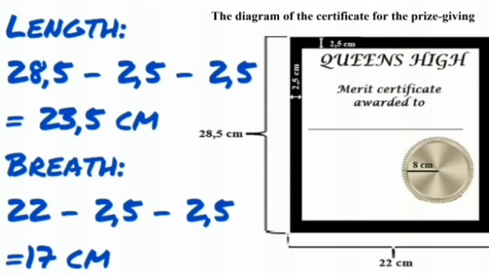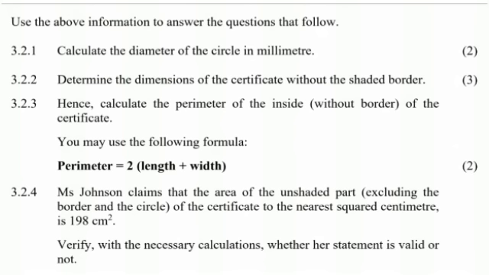We do the same thing with the width or the breadth. You take 22 centimeters, we minus the 2.5 on the left and the 2.5 on the right, and we are left with 17 centimeters. Basically, this is the length and the breadth of the certificate from the inside, when you're not calculating it from the outside.